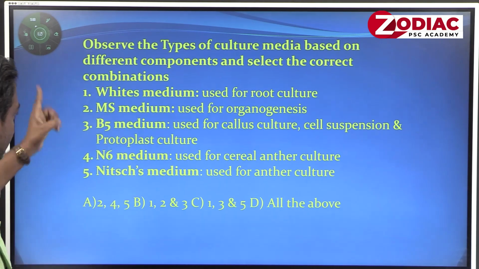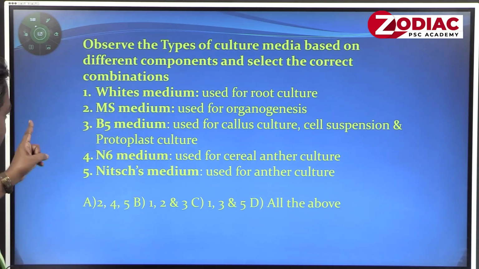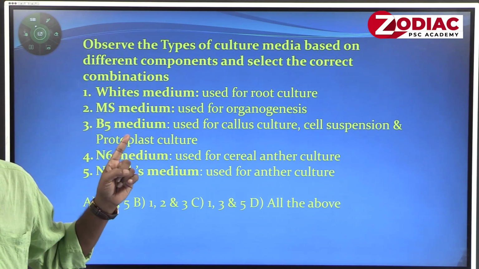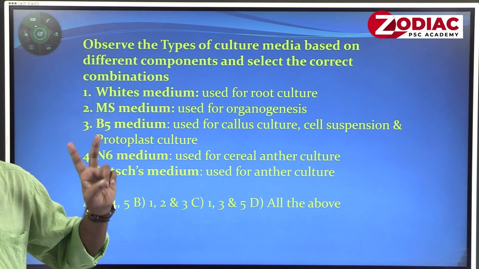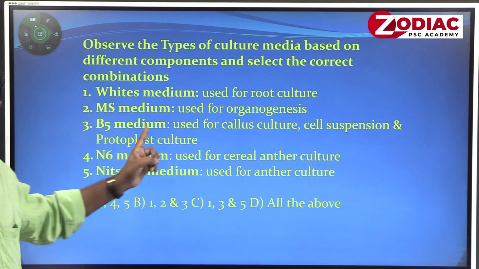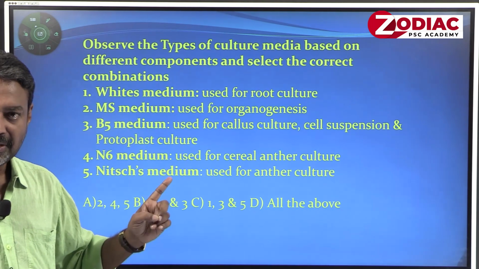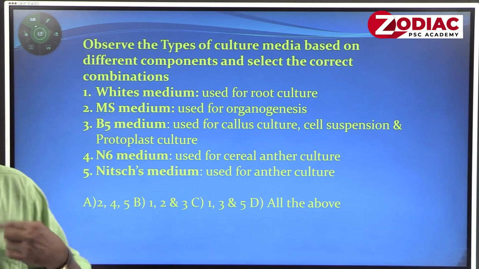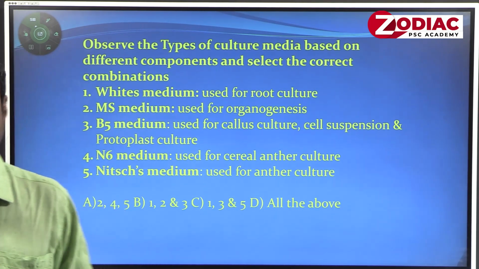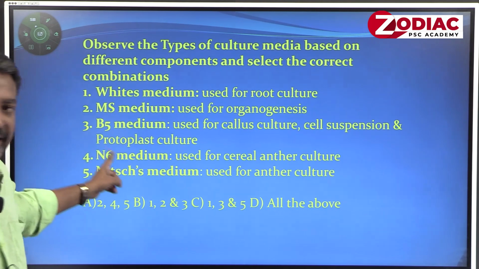So the statement is correct. MS medium: as I already said, Murashige and Skoog, the two people, made a medium called MS medium, used for organogenesis. That's also true. You can develop root, stem, leaf or anything by using the MS medium. The answer is correct.